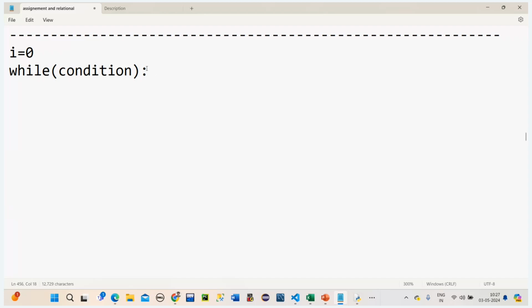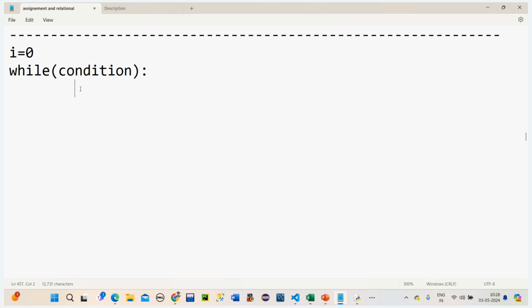Why are we writing the colon? It is a part of the syntax. And also, once we enter in the compiler or the interpreter, it gives us the exact line from where we have to enter inside the while block.